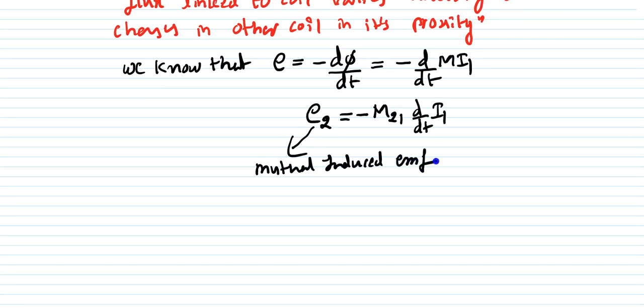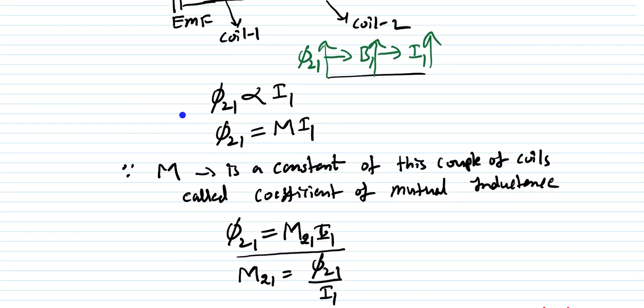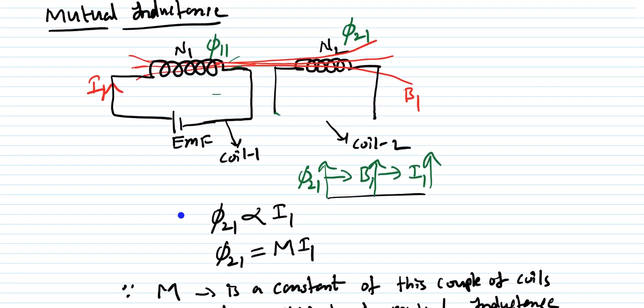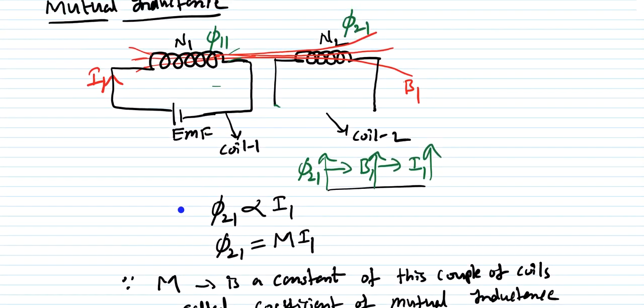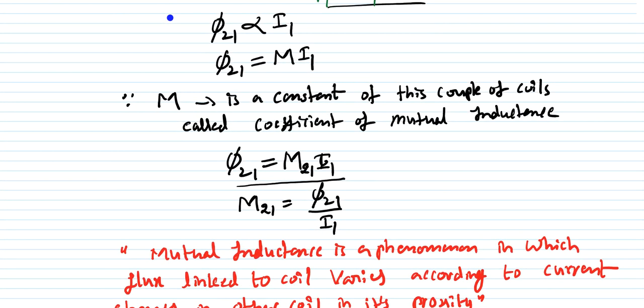So this is the mutual inductance and mutual induced EMF concept you can understand from this, what is meant by mutual inductance. This is what we are talking about with respect to the first coil. This M21 is the mutual inductance. Suppose you take the second coil and excite it, then there can also be some mutual inductance. That you can also see.